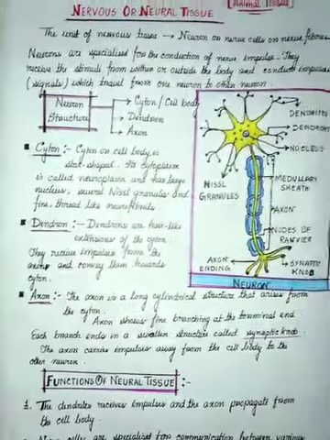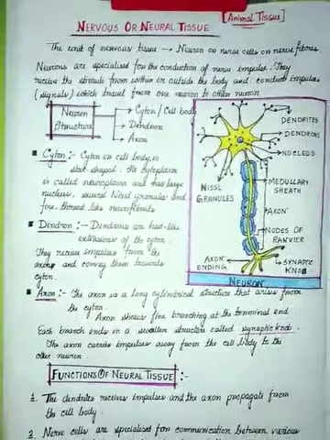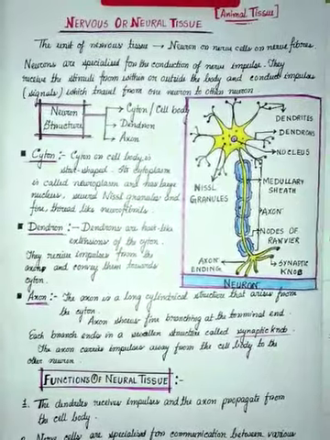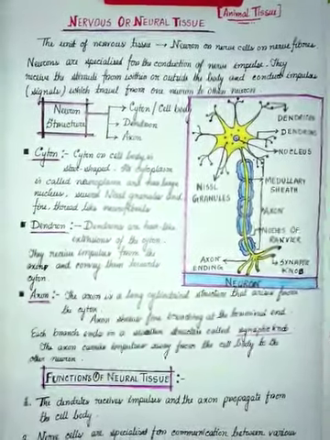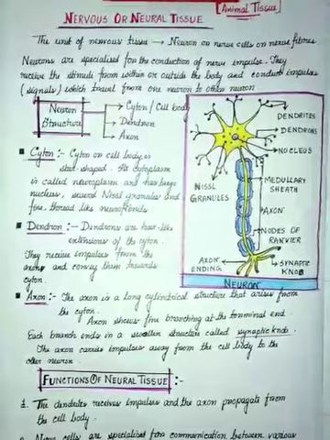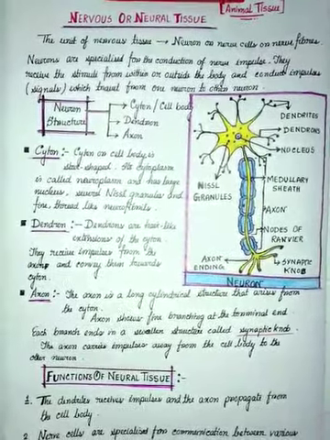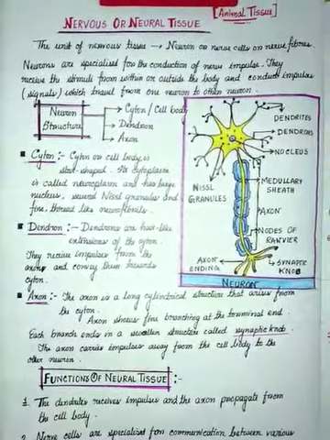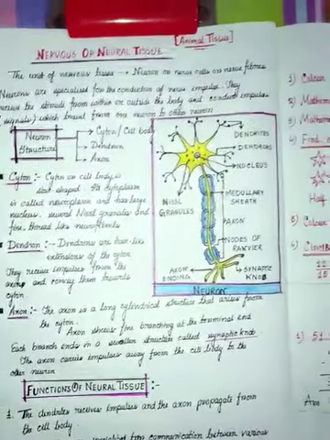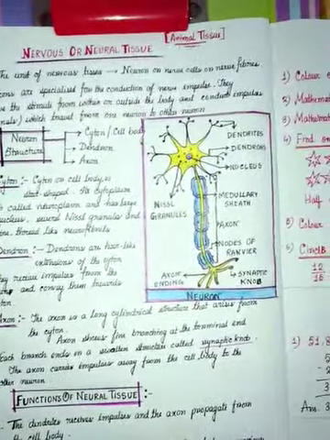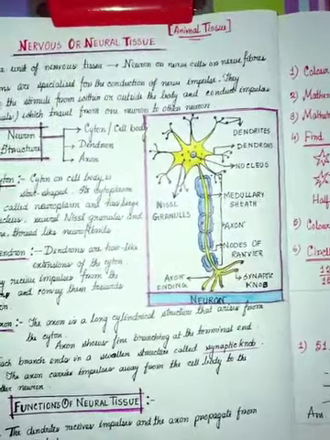Now what is its function? Basically the nervous tissue controls and integrates the activities of various parts of the body. Its main function is conduction and integration. It occurs in brain, spinal cord and the nerves. Now the unit of nervous tissue is neuron or nerve cell or nerve fibers.